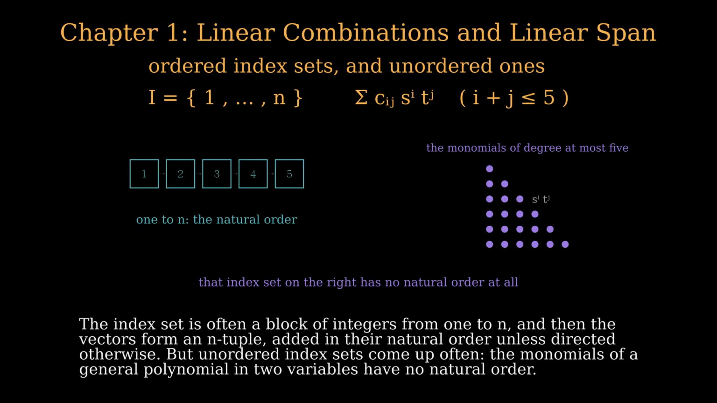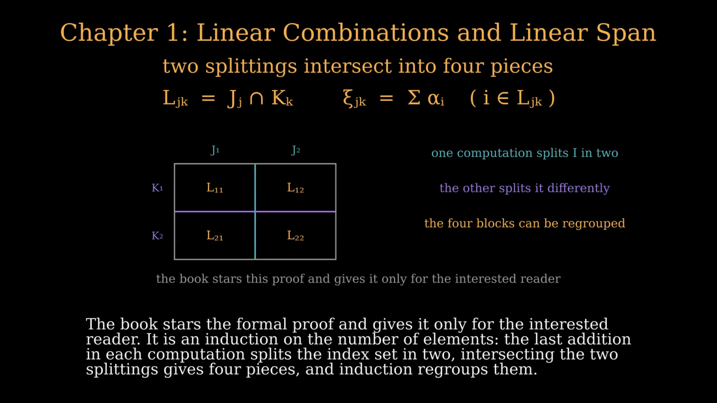The index set is often a block of integers from 1 to n, and then the vectors form an n-tuple, added in their natural order unless directed otherwise. But unordered index sets come up often. The monomials of a general polynomial in 2 variables have no natural order. The book stars the formal proof and gives it only for the interested reader.